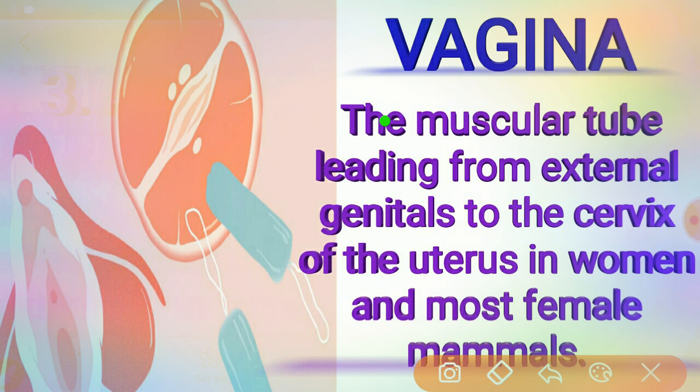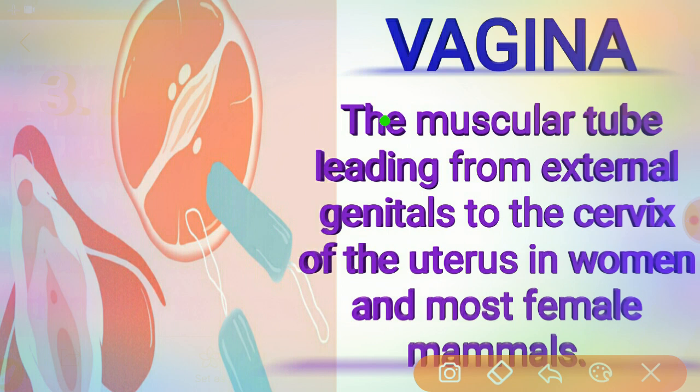For the external organs there is no need of special instruments for inspection, but for the internal genital organs we need special equipment. From these, the first organ we are going to discuss is the vagina.